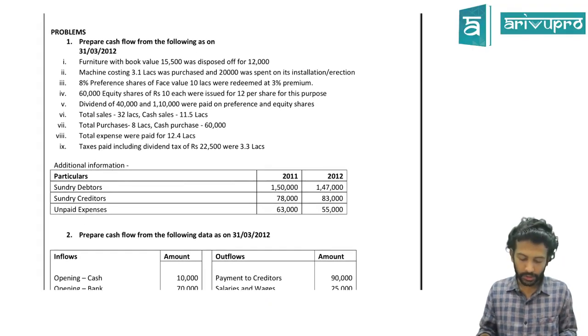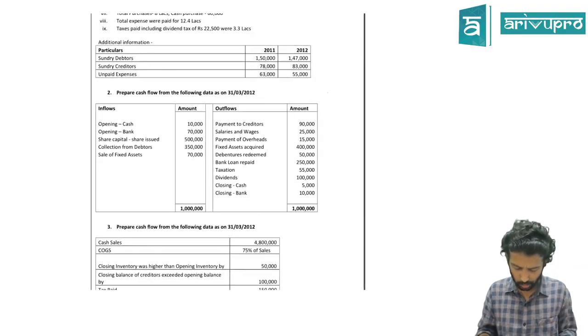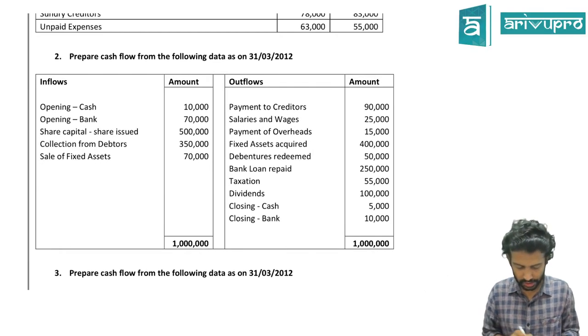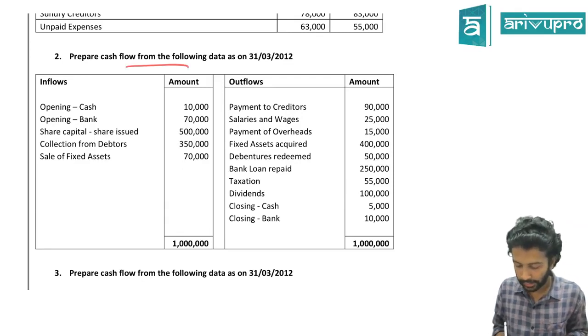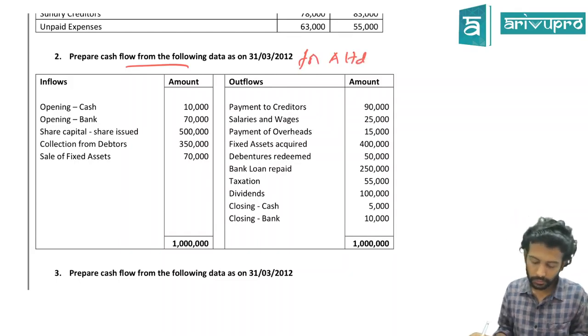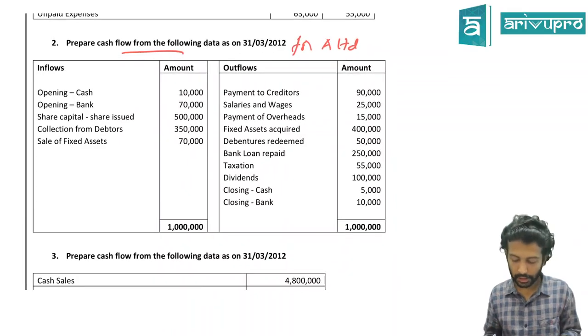Can we get to the question directly? First question. Rather, we'll do the second one. Second one is a little more easy with no adjustments. We'll start off with second and then we'll come back to the first. Prepare cash flow statement from the following data as on 31st March for A Limited. A cash flow statement for this particular company you need to prepare.